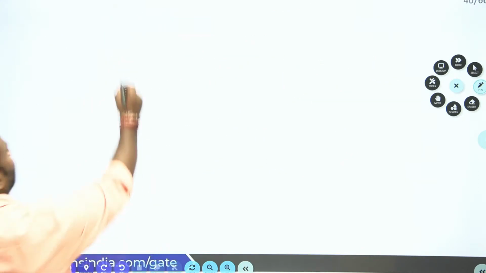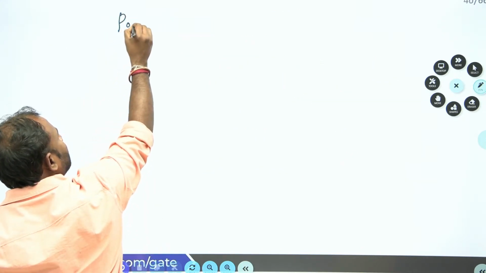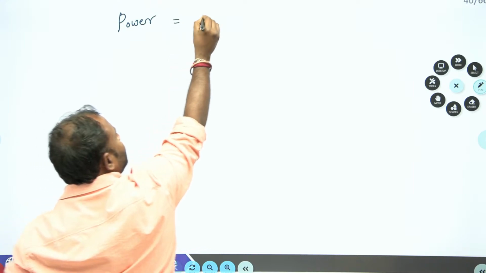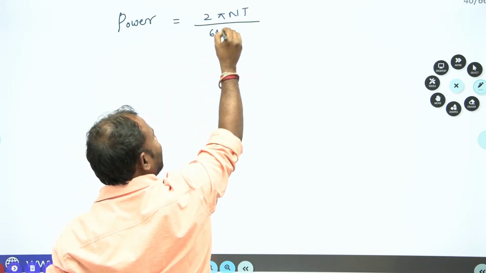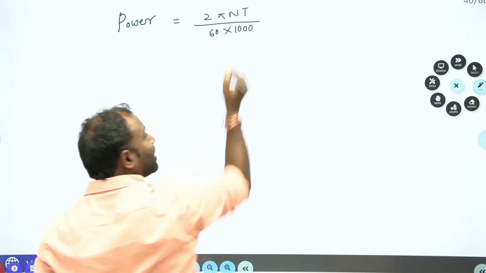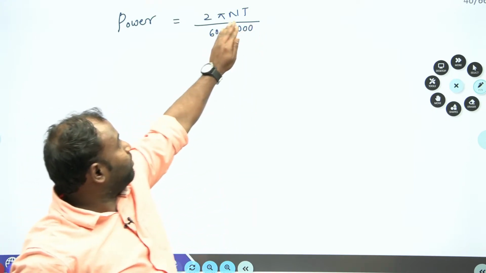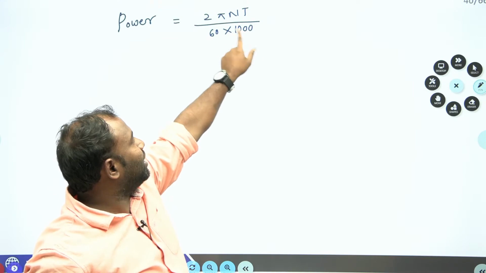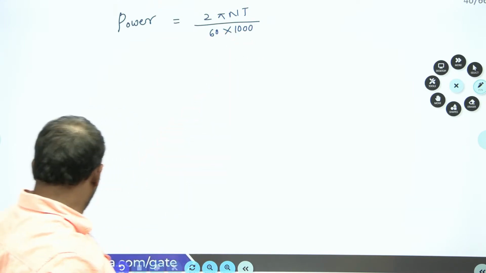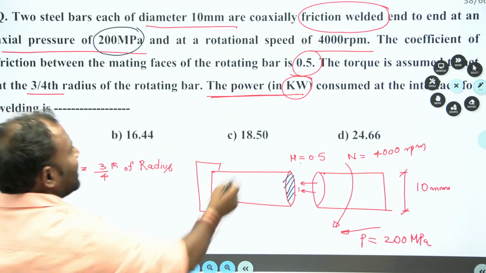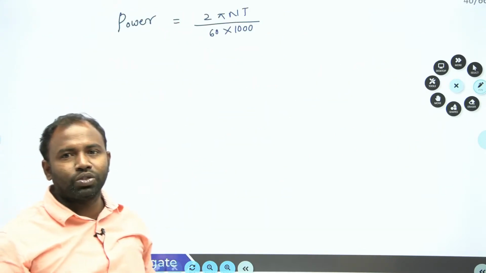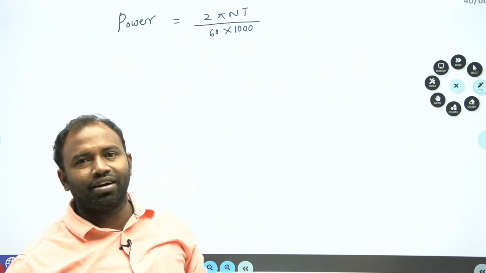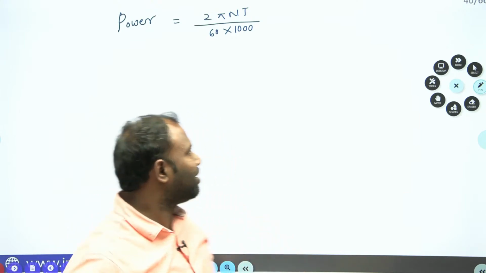Right. So now my power equals 2 pi nT by 60 into 1000. Why 1000? I require kilowatts. Actually, if I remove this 1000, I'll get watts. But in the problem, they ask in kilowatts. For that purpose, I just divide by 1000. Most of the students think, why did sir divide by 1000? Don't think like that.